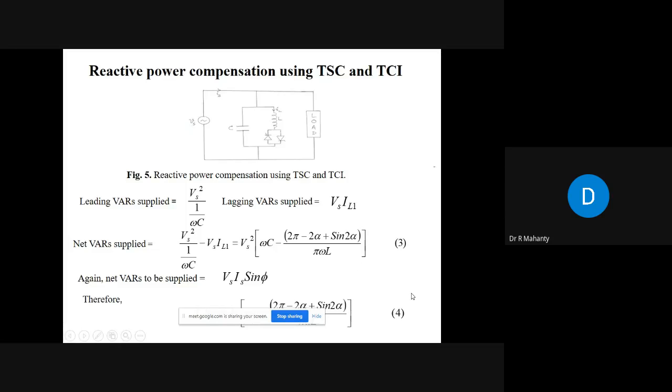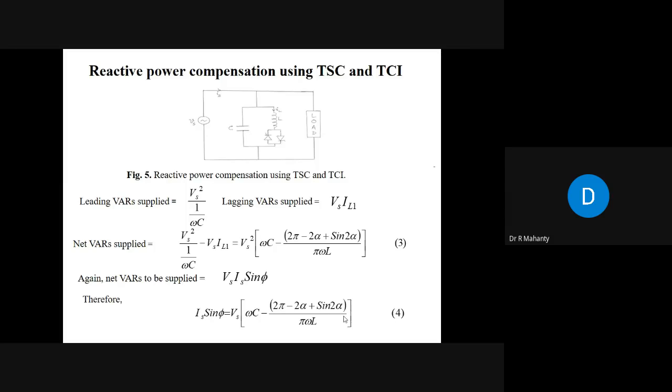Finally, what do you get? You have a final equation which is in the form of Is sine phi. So Is sine phi is equal to Vs multiplied by this term. Depending upon the value of Is sine phi, if you know it, you can find the value of alpha which is required to make this power factor unity.